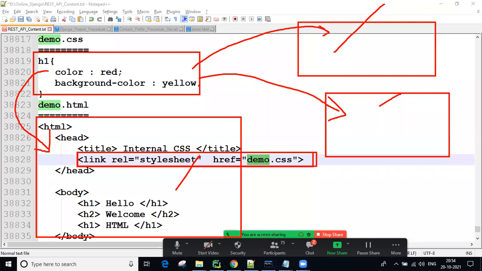That is called reusability. Write one time whatever CSS we want in a separate file with the extension .css. Later use that CSS file in n number of HTMLs wherever we want. How to use? Using the link tag we need to use. That's it.